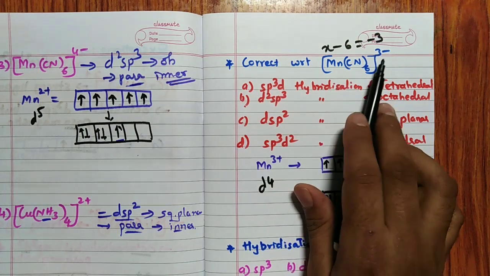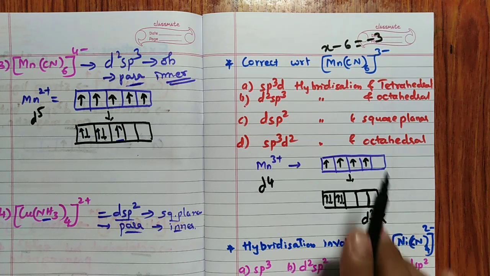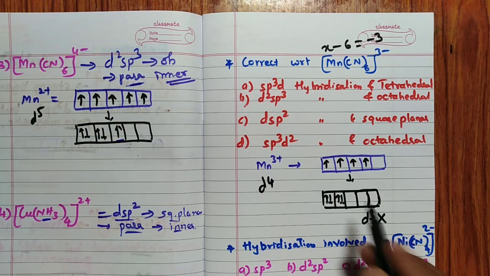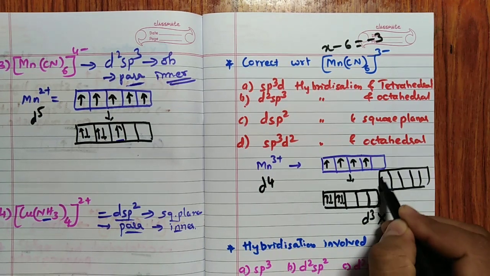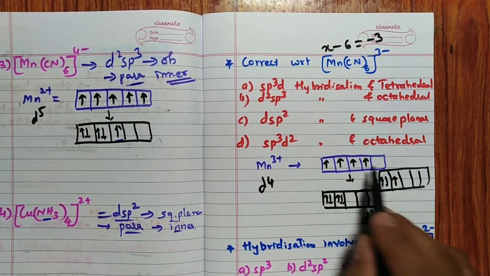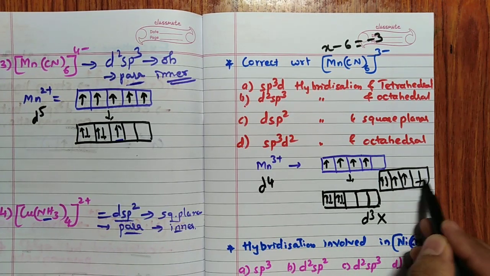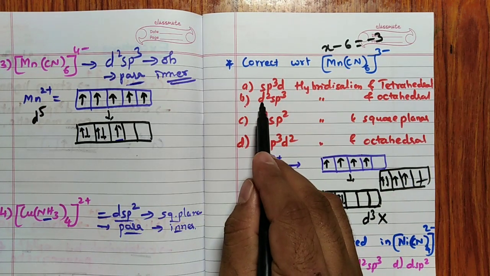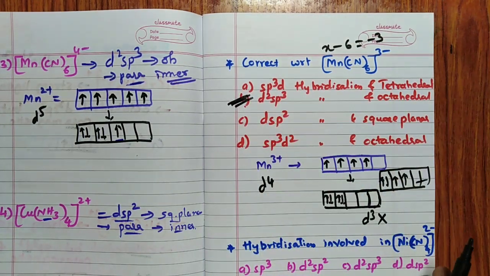So in case of Mn(CN)6 3-, d2sp3 is going to form. Here it will not pair all the electrons, only this is going to pair. You are going to get the compound like this: this is paired and this one is present as it is, and d2 is left. One, two, three, four, these two are as it is. So d2 is left, and hybridization is d2sp3 only, no doubt. D2sp3 hybridization and octahedral shape. Cyanide is a strong ligand, so the answer for this question is B.